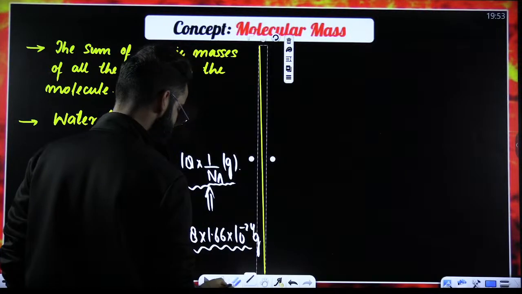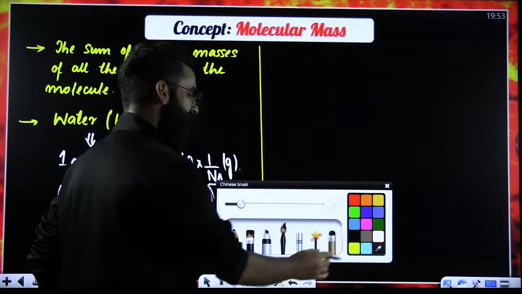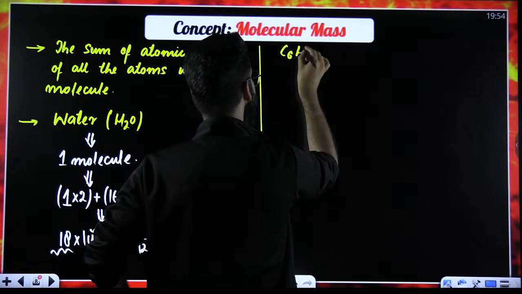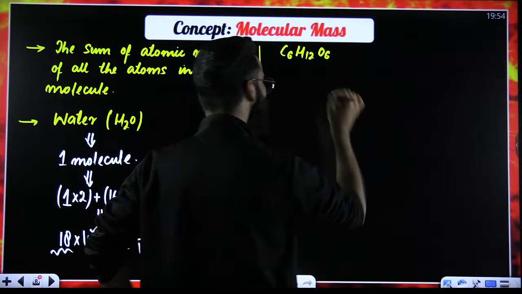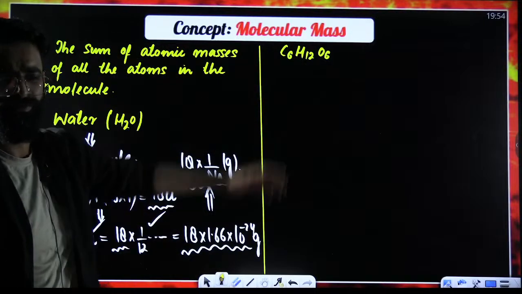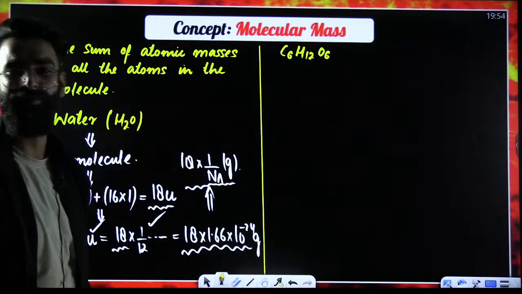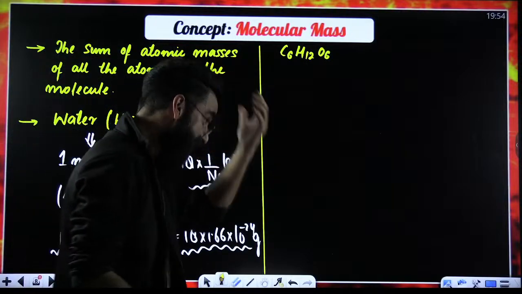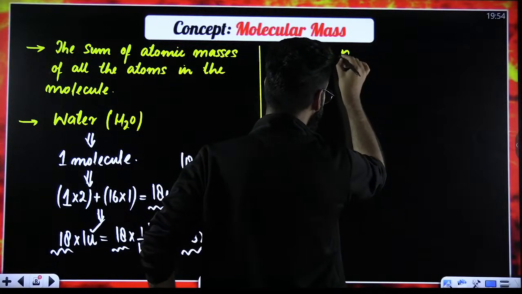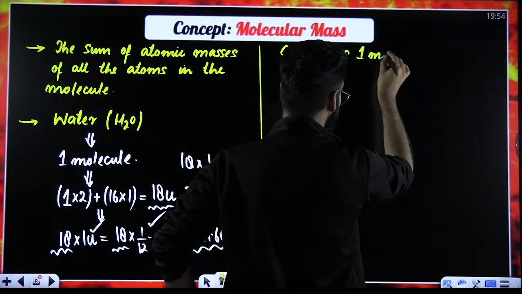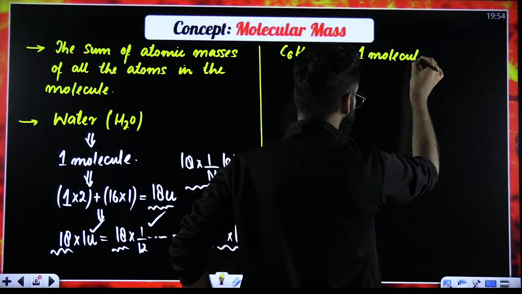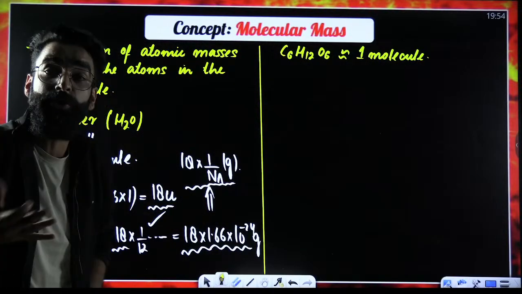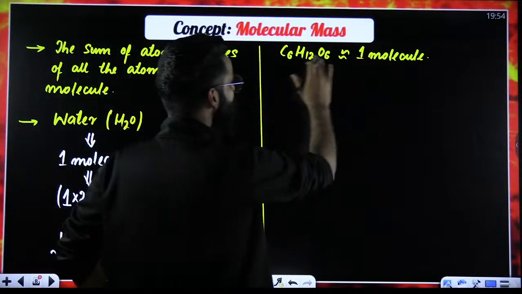People, try to understand. For example, I'm writing a term over here as glucose, C6H12O6. Let's say I want to calculate the molecular mass of glucose. What does that mean? That means I want to calculate the mass of one molecule of glucose. How do you do it? Simple. Sum of atomic masses.